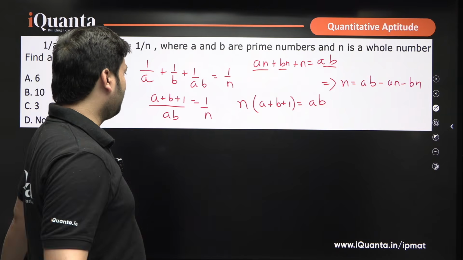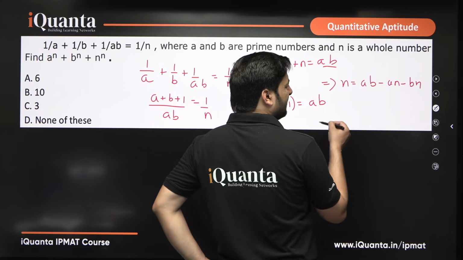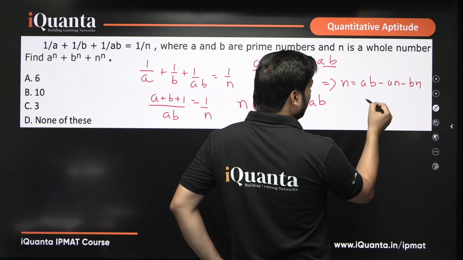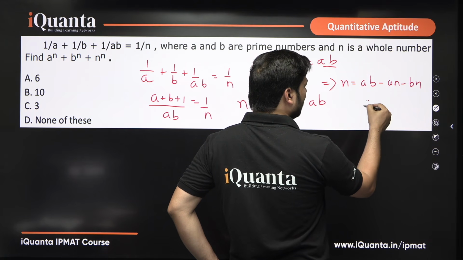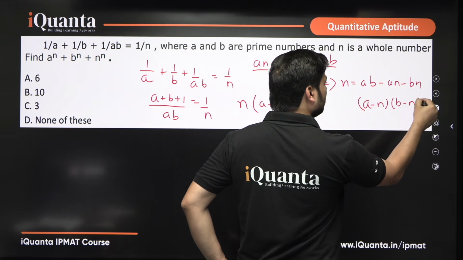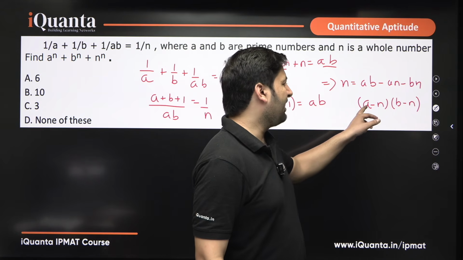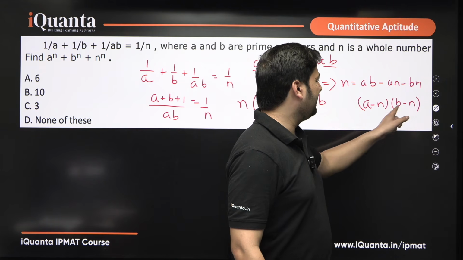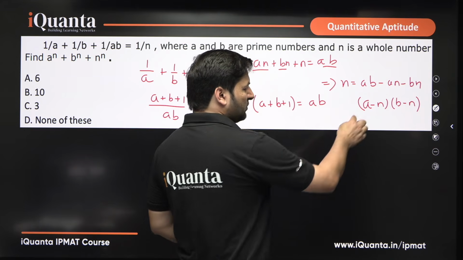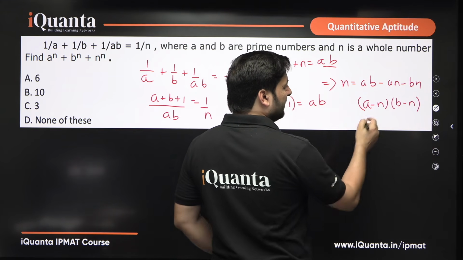What else do we have here? Now we can see that if an and bn have to be there, in one bracket I should have something like a minus n, and in the other bracket something like b minus n. Only in that case minus an minus bn occurs in the product, and ab is also occurring.